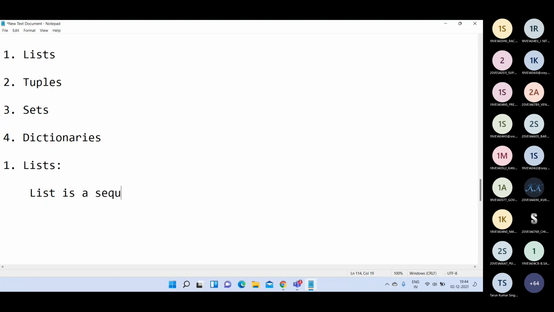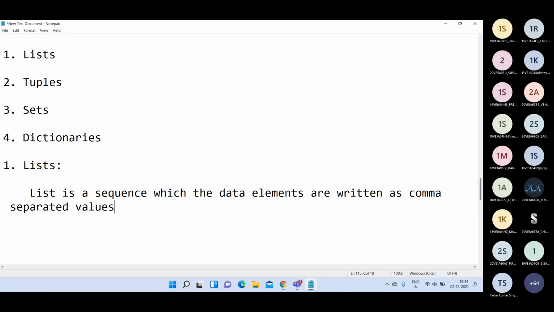In Python, we can say a list is a sequence in which the data elements are written as comma separated values within square brackets. Comma separated values within square brackets is called a list.